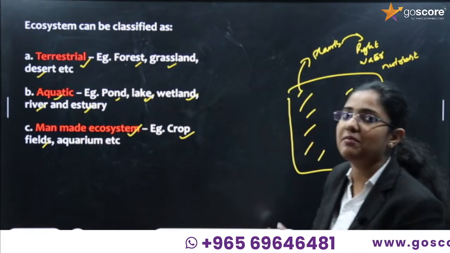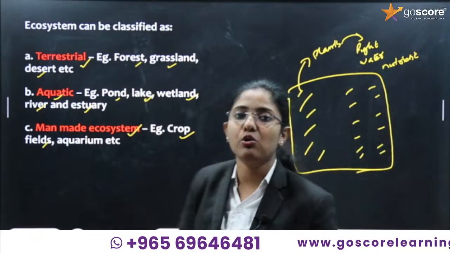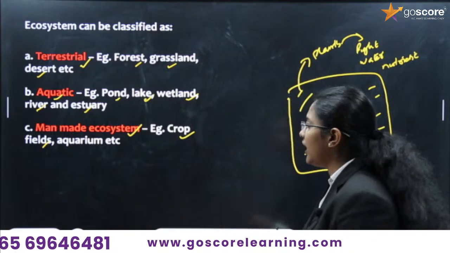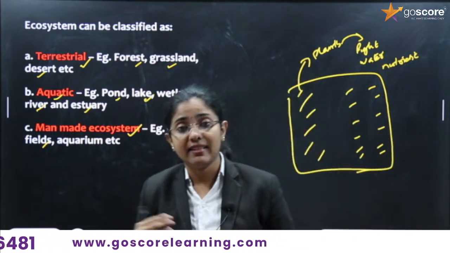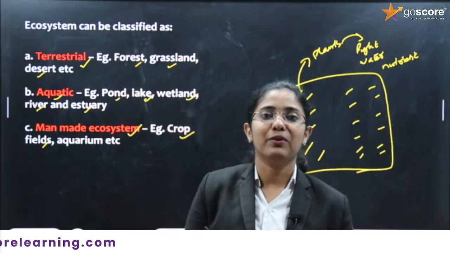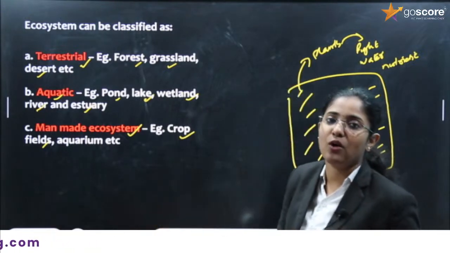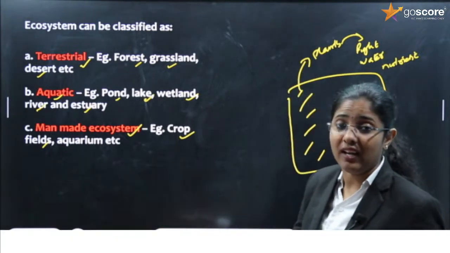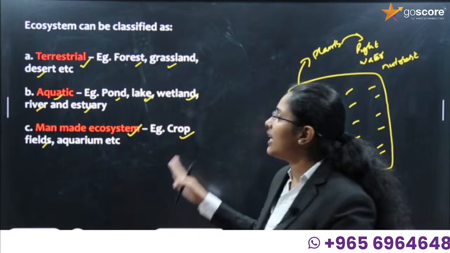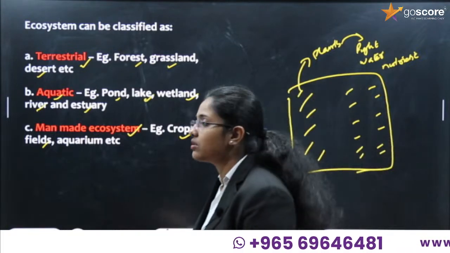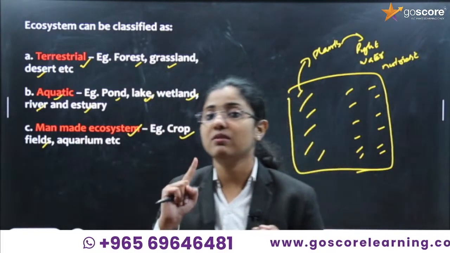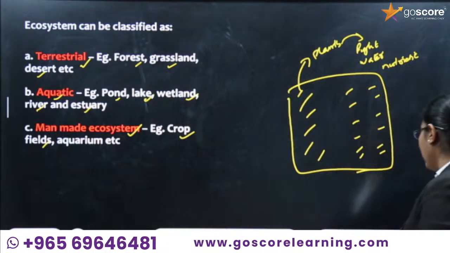So man-made ecosystems are ecosystems made by human beings, and examples we can give are an agricultural field or crop field. Another example is the aquarium, which is so beautiful. Mostly every person will have an aquarium in homes and offices. Even on your study table you can find an aquarium, a small bowl. So that's all about the different classification of ecosystem: terrestrial ecosystem, aquatic ecosystem, and man-made ecosystem.